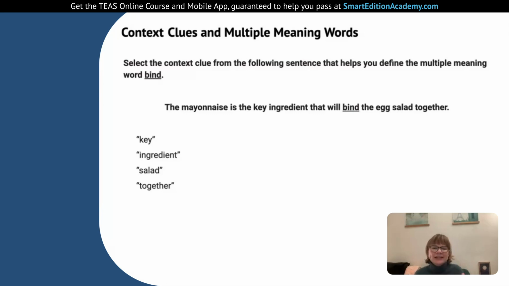That key ingredient doesn't help us figure out this verb. Ingredient, again, that's what the mayonnaise is. It doesn't help us. Salad, well, that's what we're making. It doesn't help us. But when we see together, okay, this is the thing that brings the salad together. That's the action we're doing, to bring it together, just like a binder brings pages together. So sometimes you have to go through your head and see if there are any associated words you know. Maybe you know the suffix or the prefix, or a similar word. You can always do the best you can with what's in the sentence and your knowledge of vocabulary.